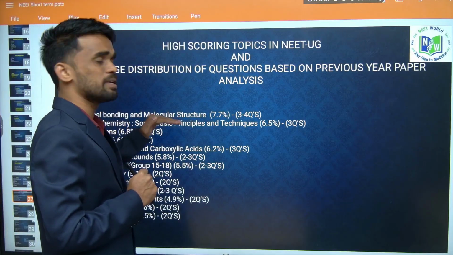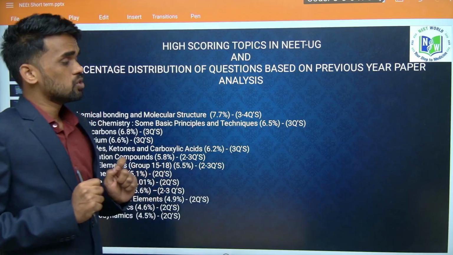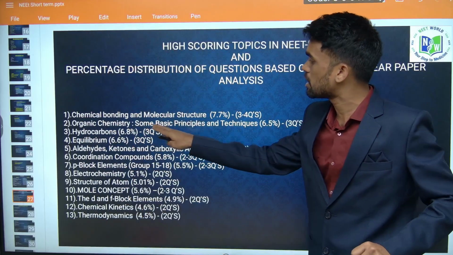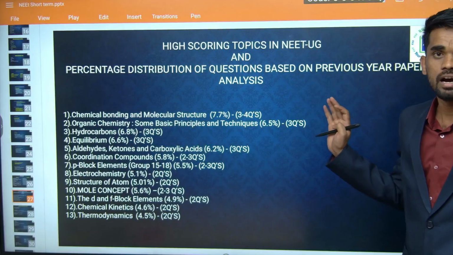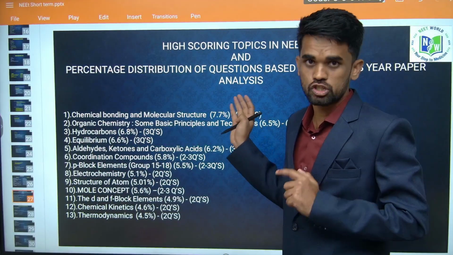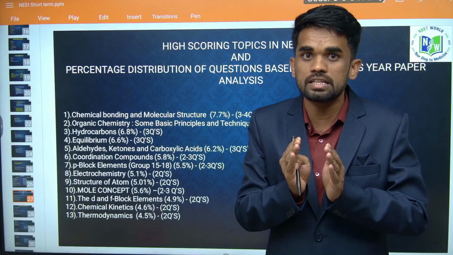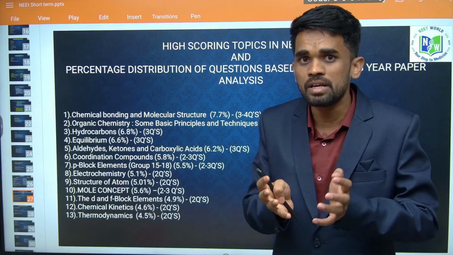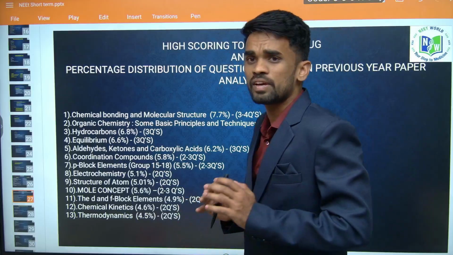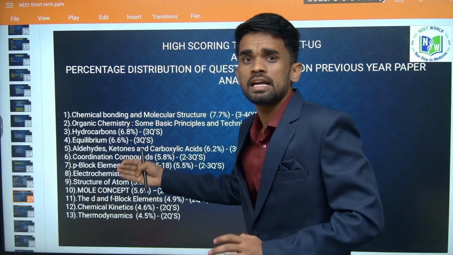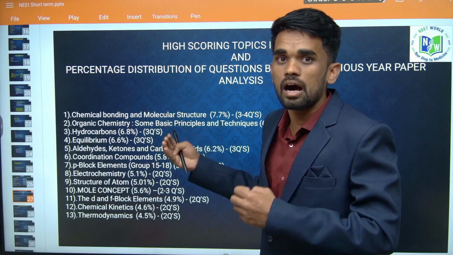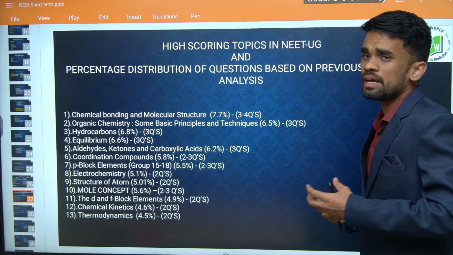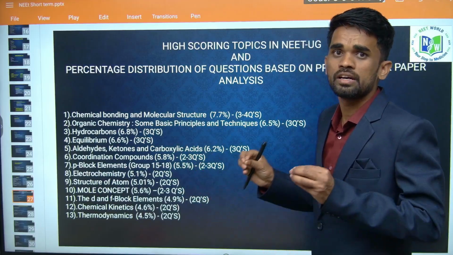The next thing is organic chemistry, some basic principles and techniques. If you manage this second chapter properly, this is a 11th class topic, right? Whatever the 11th organic concepts are there, the complete GOC, if you digest it properly, then you can score very high marks in all other 11th and 12th organic topics also. Everywhere it will be useful. Complete GOC you have to be very thorough.